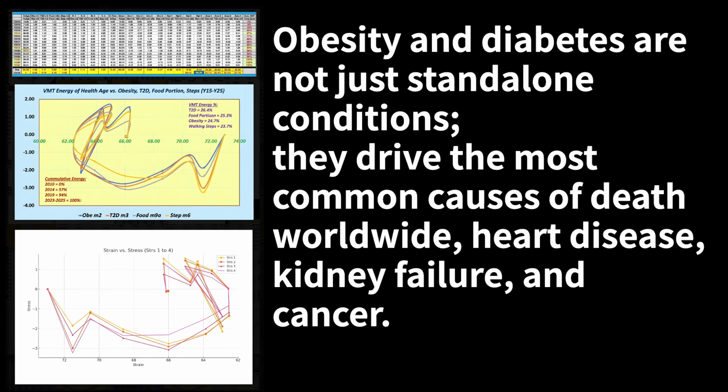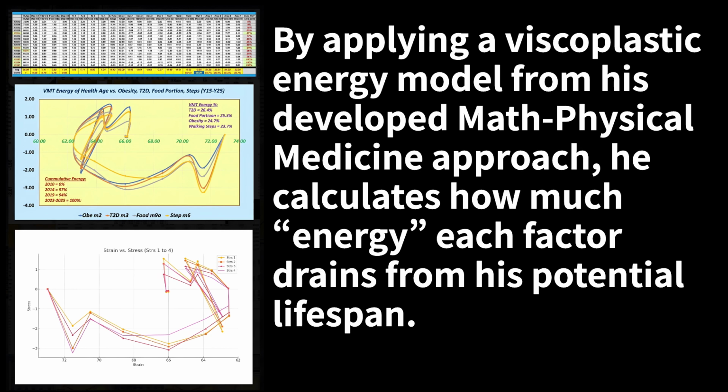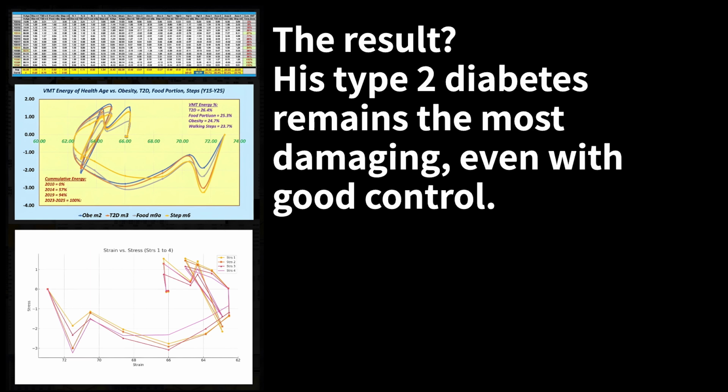He starts with established medical knowledge. Obesity and diabetes are not just standalone conditions. They drive the most common causes of death worldwide: heart disease, kidney failure, and cancer. But he goes a step further. By applying a viscoplastic energy model from his developed math-physical medicine approach, he calculates how much energy each factor drains from his potential lifespan. The result?